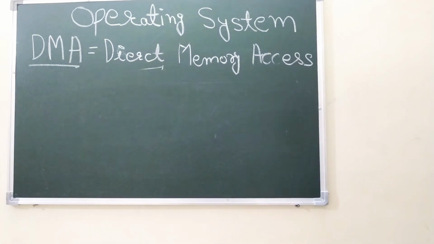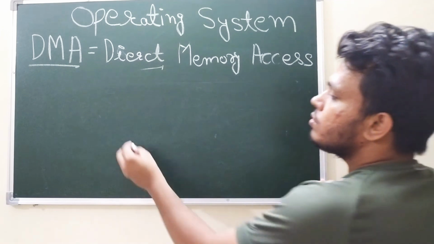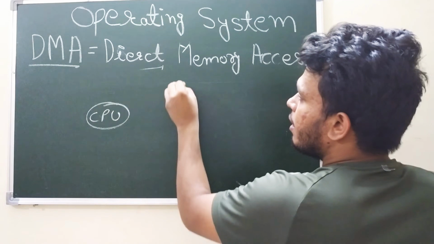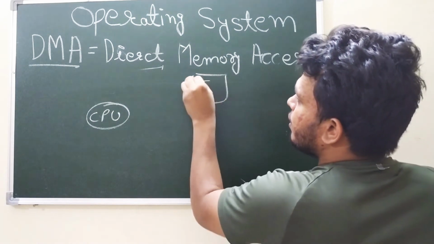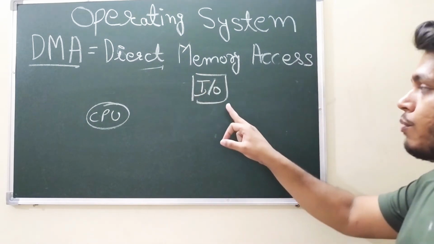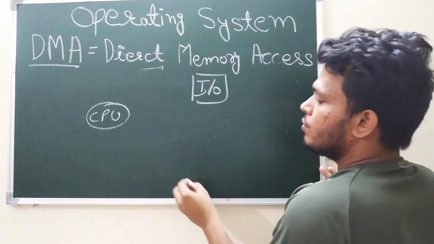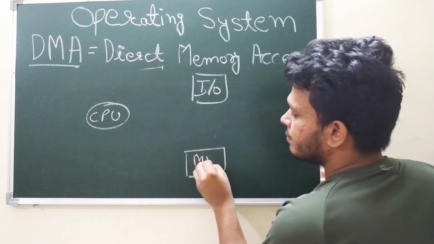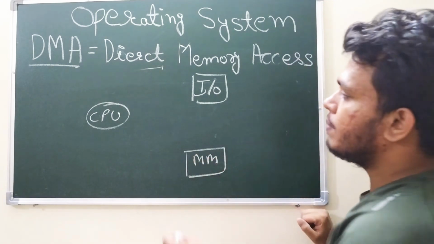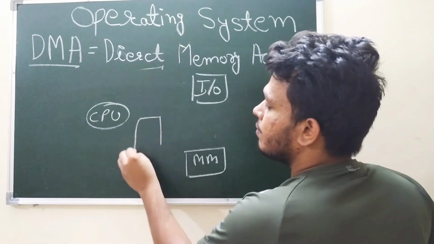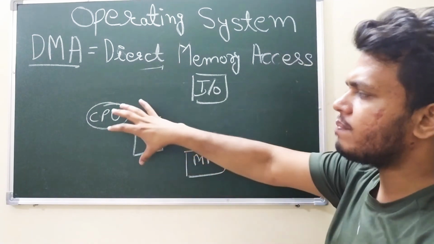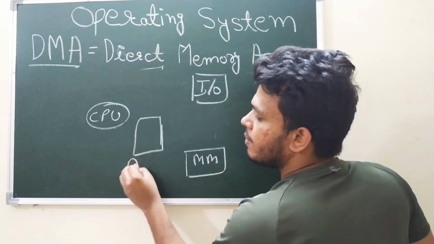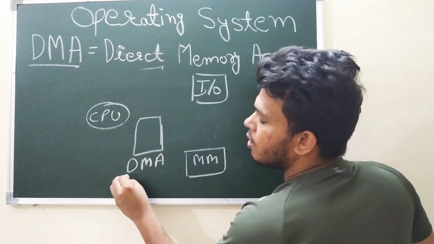Okay, suppose this is your CPU. As we already know, this is my CPU, and this is your input output devices, right? And this is my main memory. The CPU wants to access this, but there is a type of connection controller. It is a kind of hardware. It is a chip which is known as a DMA controller.